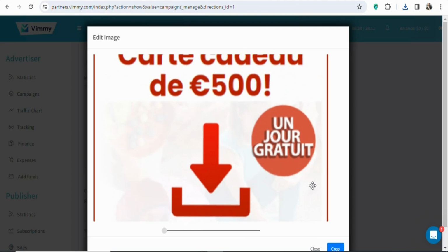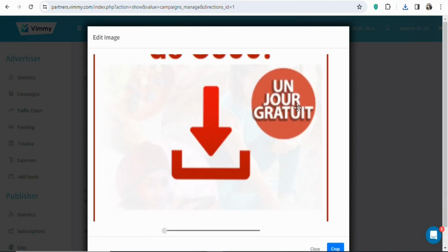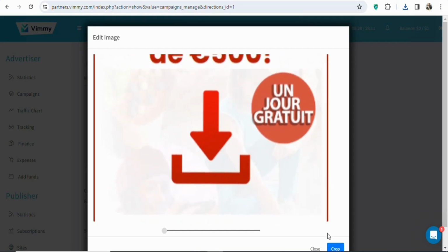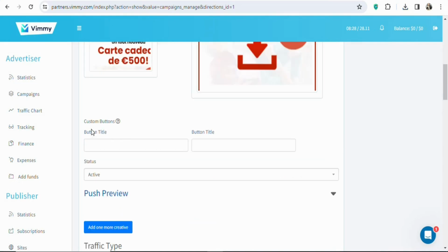Once that is done, you can see you can crop it the way you want. So just crop it the way you want. You can see this is the image. Just crop it. In this case, I'm going to crop it this way. Click on crop. As you can see, that has been done. Once that is done, you can see custom button.